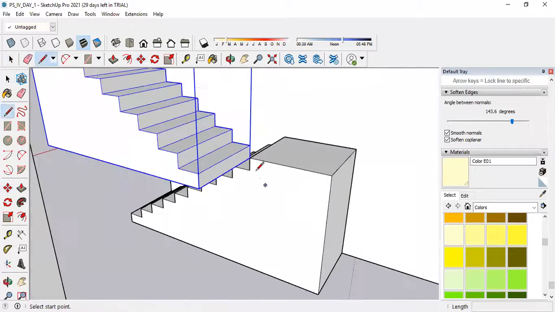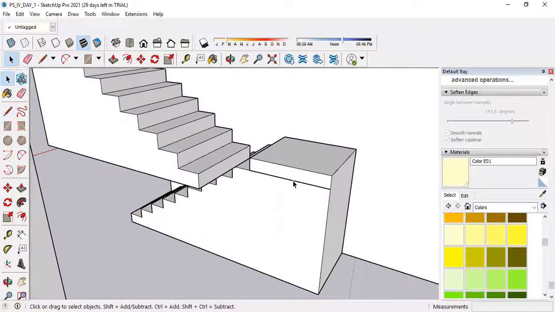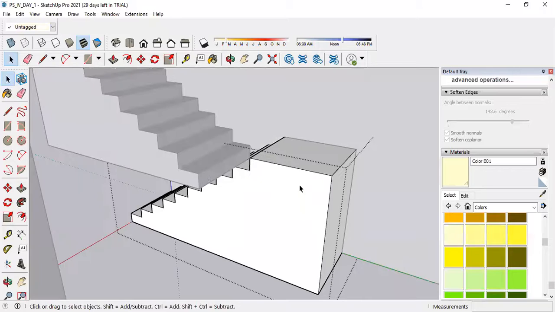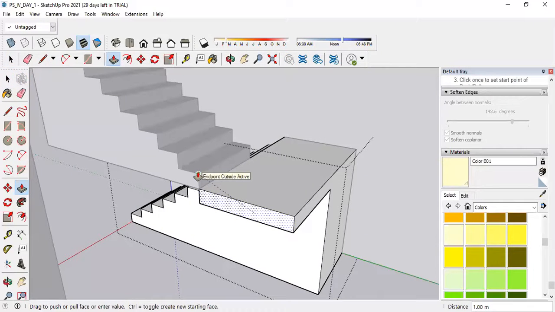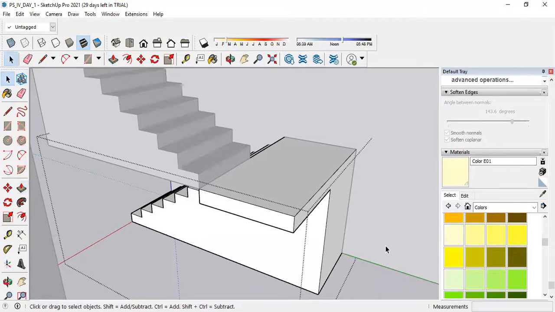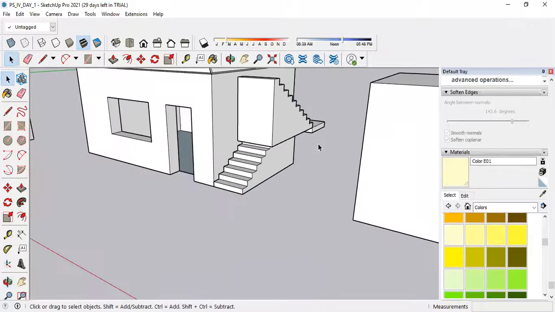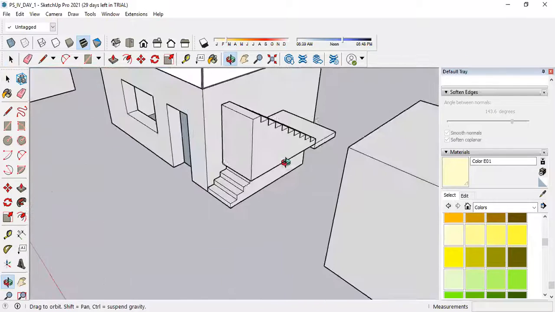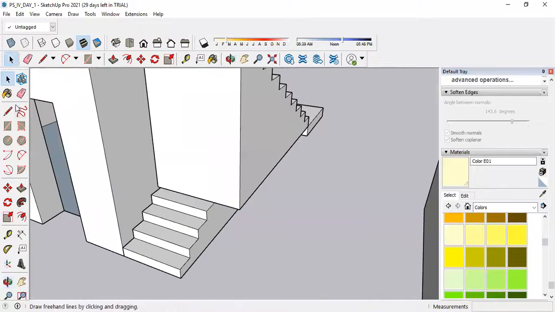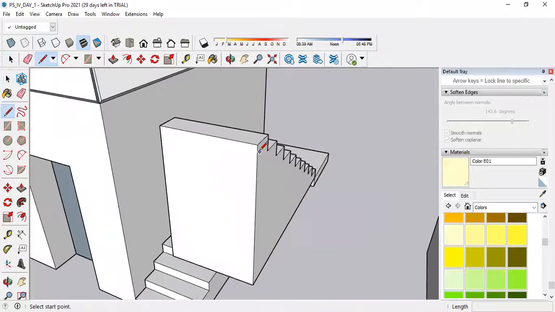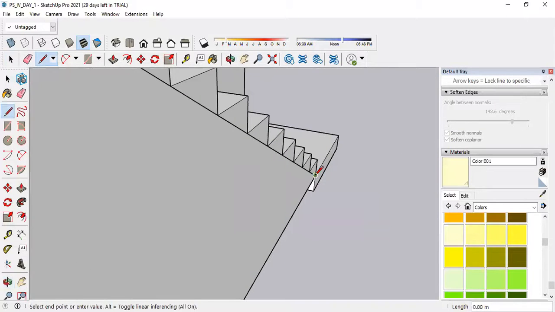Now select the line command, mark one line over here, or better way, double click on this, first delete line, double click on this, select this, draw one line, then select the push pull tool. Now my staircase is almost ready. Just need to do some changes like this,